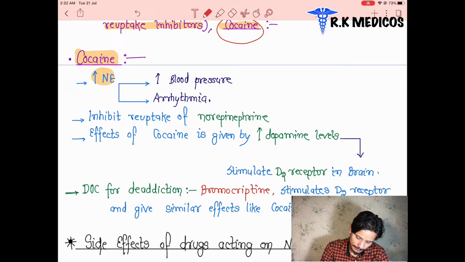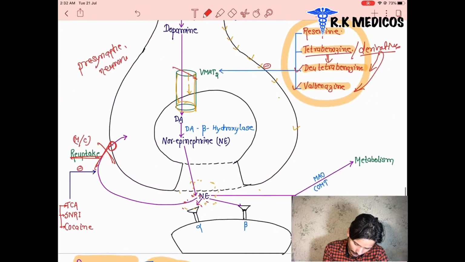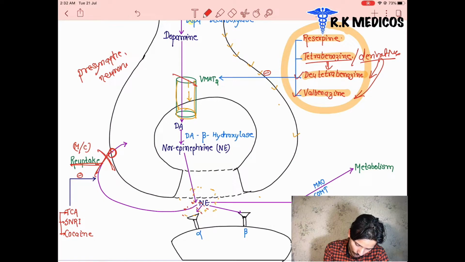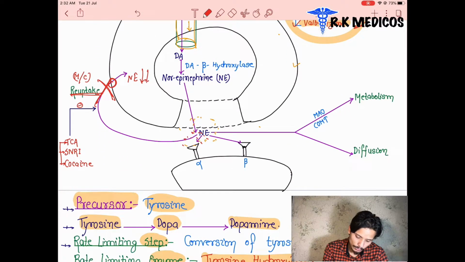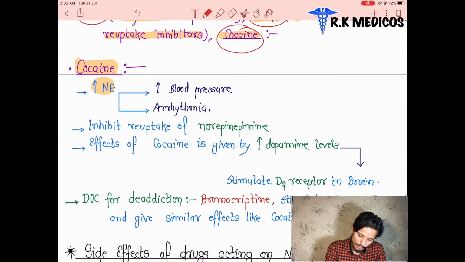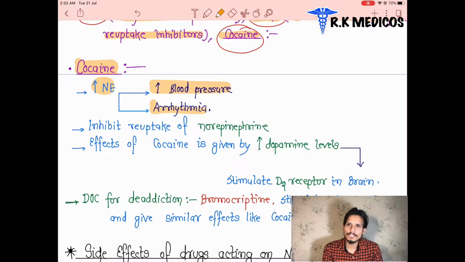You can see here, when the reuptake of norepinephrine decreases, it is not taken up by the presynaptic membrane, so the norepinephrine concentration will be increased here, and it leads to an increase in blood pressure and an increase in arrhythmia inside the patient. How it leads to arrhythmia or blood pressure we discuss later, but for now you have to memorize that cocaine increases the norepinephrine level, and the norepinephrine leads to the increase in blood pressure.